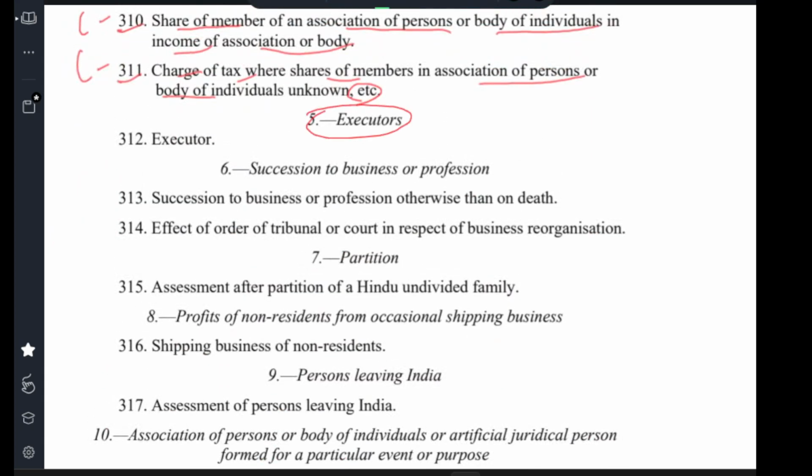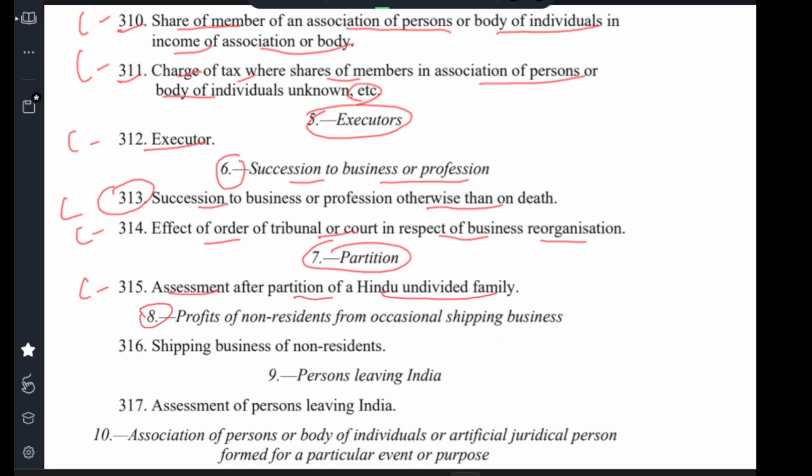etc. 5. Executors, clause 312 executors. 6. Succession in the business or profession, clause 313 succession to business or profession otherwise than on death, clause 314 effect of an order of tribunal or a court in respect of a business organization. 7. Partition, clause 315 assessment after partition of Hindu undivided family. 8. Profit of non-resident from occasional shipping business, clause 316 shipping business of non-resident. 9. Person leaving India, clause 317 assessment of person leaving India,